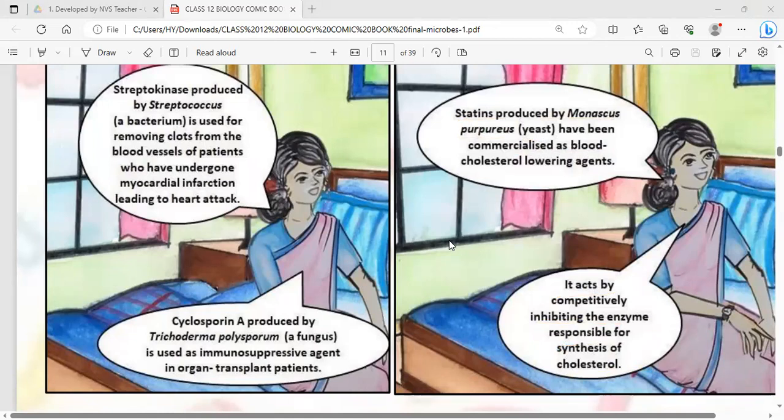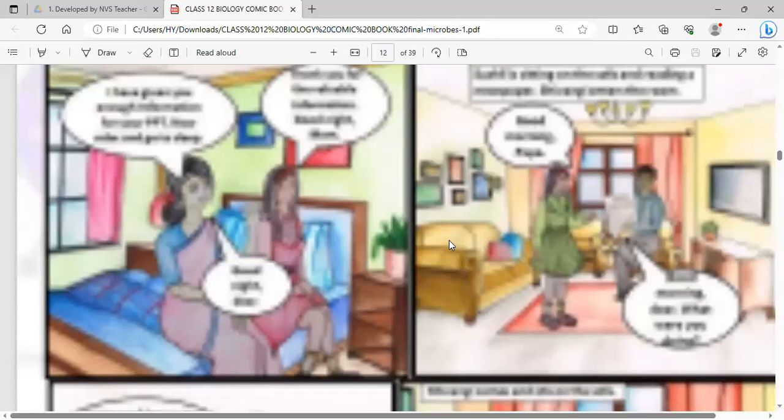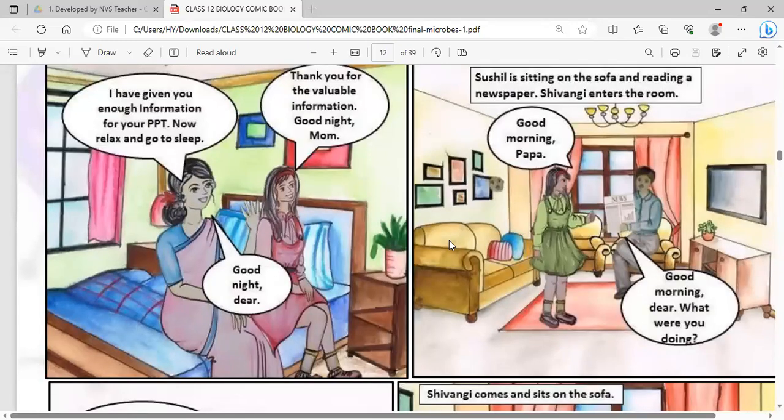Now the mother is further in conversation with Shivangi. I have given you enough information for your PPT. Now you relax and go to sleep. Thank you for your valuable time and information. Good night, Mom.